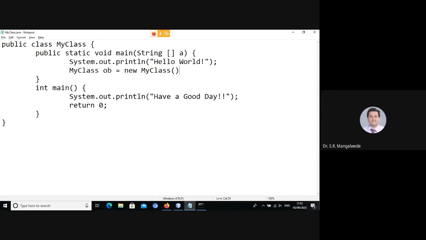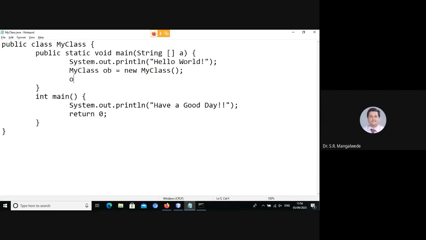However, you don't have delete as a keyword because, can anybody tell me? Java does it automatically. Yeah, exactly. Java has automatic garbage collection. Now we have instantiated an object of MyClass, and then I can say ob.main. This will print have a good day.